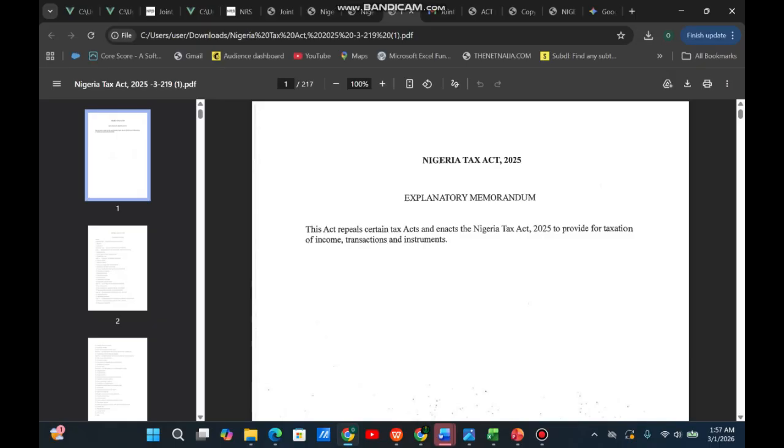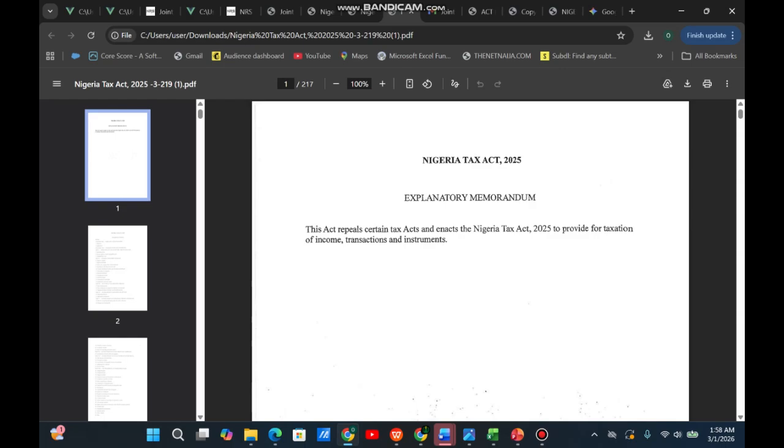Today I'll be reviewing the tax act to know if there are different tax acts. I just want to bring awareness to you all, especially if you're a business owner or a consultant. You want to be sure that you are using the correct tax act, so that if there is any tax issue in the year, you are contesting or explaining the issue based on the final approved tax act. Make sure you are with the right tax act.